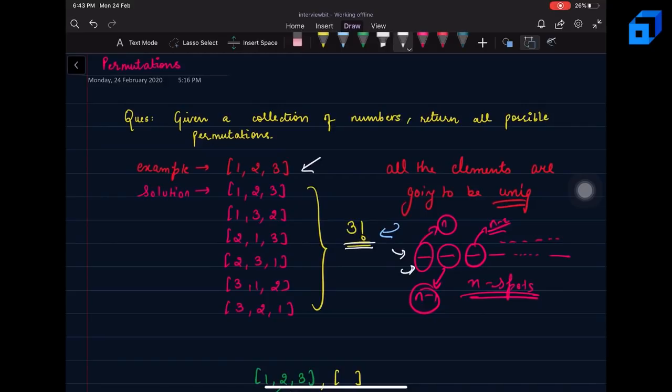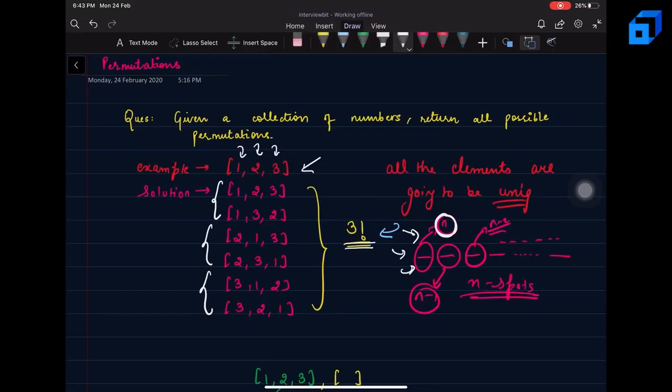will be some permutations in which this 1 is going to be the first element. In some permutations, this 2 is going to be the first element, and in some permutations this 3 is going to be the first element, right? As we have a total of n elements and there can be n choices for the first spot, in our solution we will make sure that every element in the given collection of numbers gets a chance to become the first element of our given permutation.